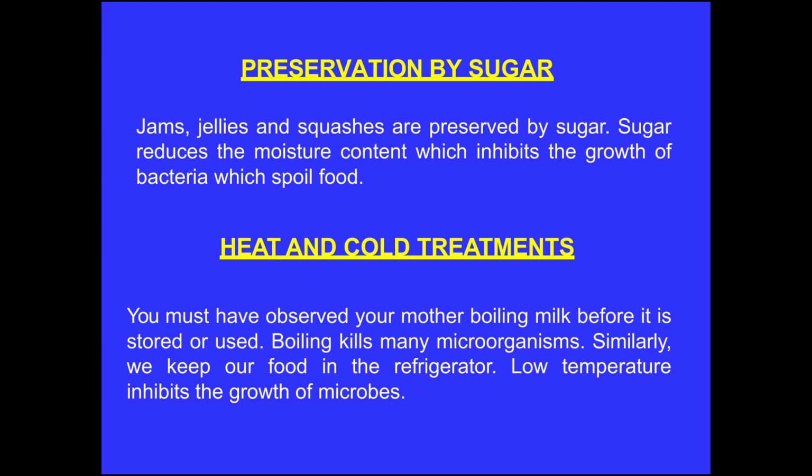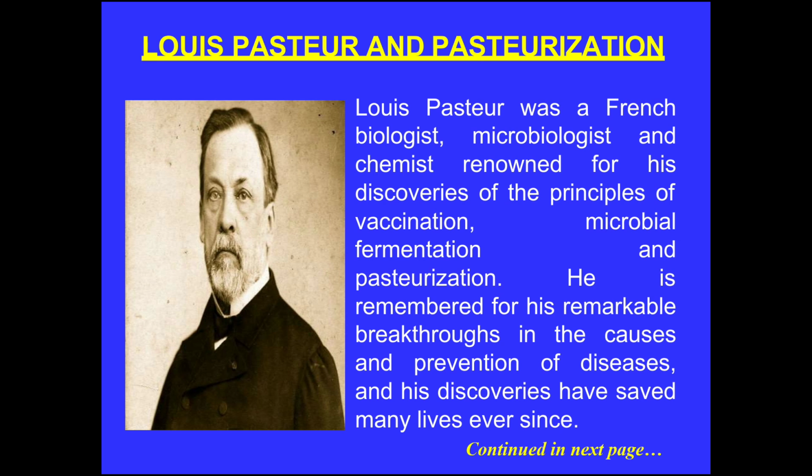Some food items we can also preserve by sugar. Jams, jellies, and squashes are preserved by adding sugar. Sugar reduces the moisture content, which inhibits the growth of bacteria which spoil the food. While some other methods are heat and cold treatments. You must have observed your mother boiling milk before it is stored or used. Boiling kills many microorganisms. Similarly, we keep our food in the refrigerator. Low temperature inhibits the growth of microbes. So these are various methods of how we can preserve our food items.